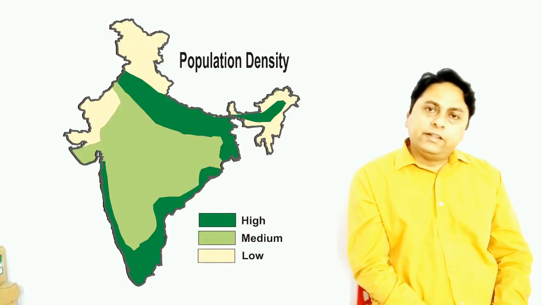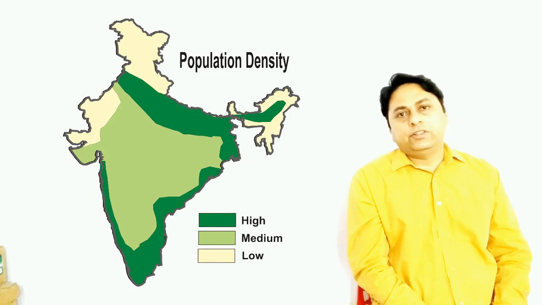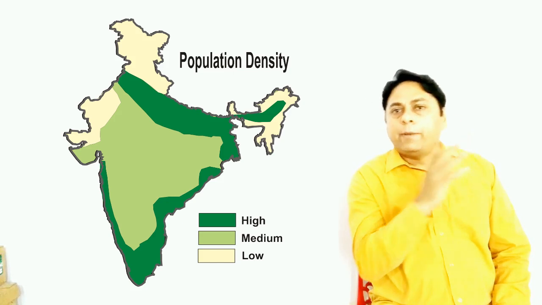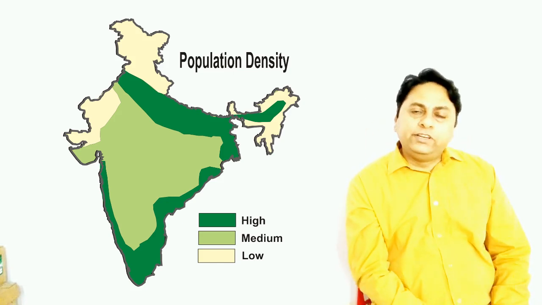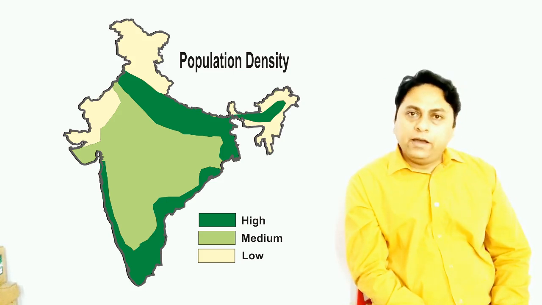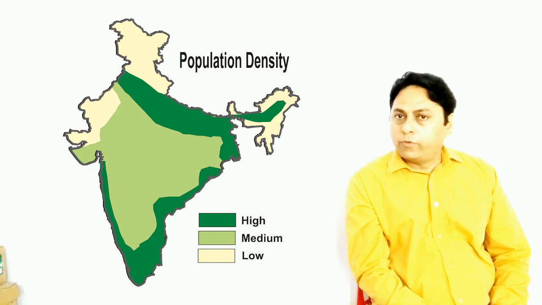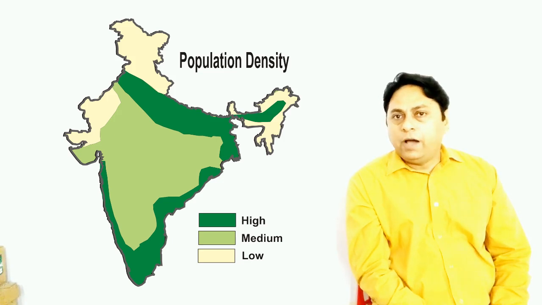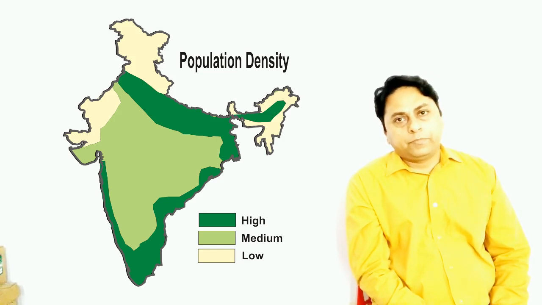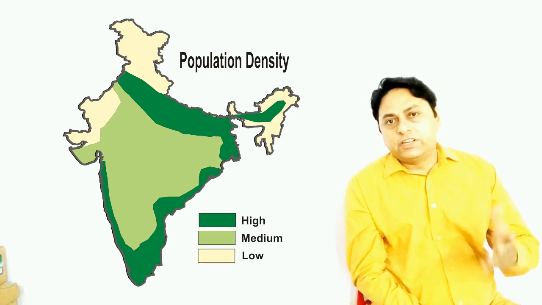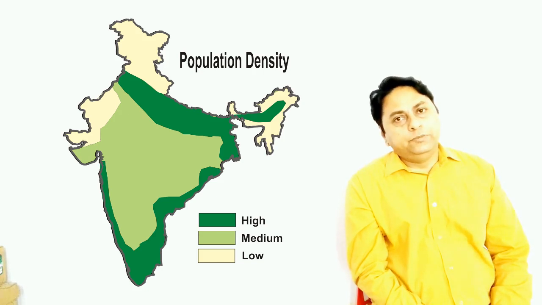Let's talk about high population density. Which are the areas in our country where population density is high? Entire northern plain of India, right from Punjab up to Assam, population density is high. As you know, the highest density has been recorded in Bihar, that is 1102 persons per square kilometer, followed by West Bengal, Uttar Pradesh, Punjab, Haryana and Assam.